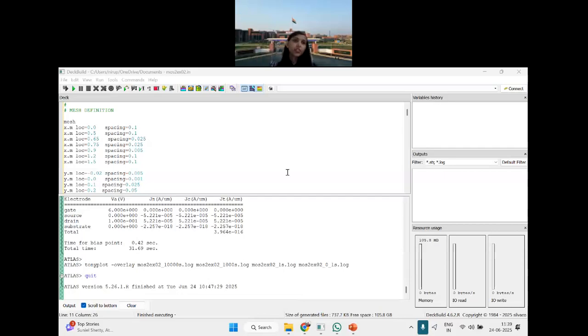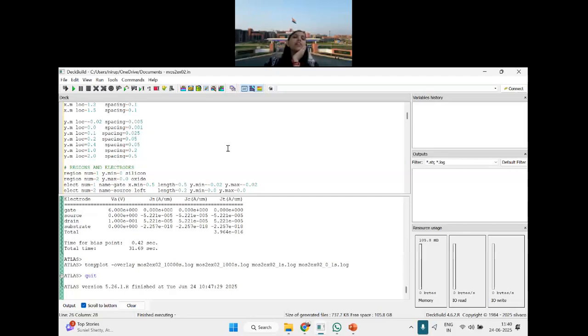Okay. So I have defined X mesh. I have defined Y mesh. Then what did I define? I defined regions. Region number equal to 1 is silicon. Please zoom if it is not visible on your screen. Region 1 is silicon. Region 2 is oxide, for the MOSFET.